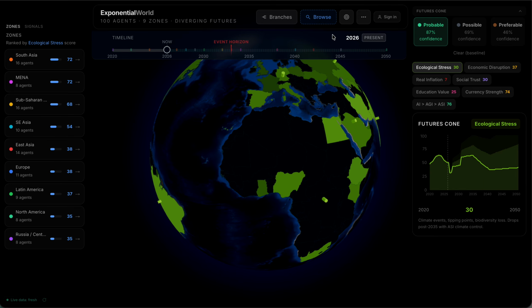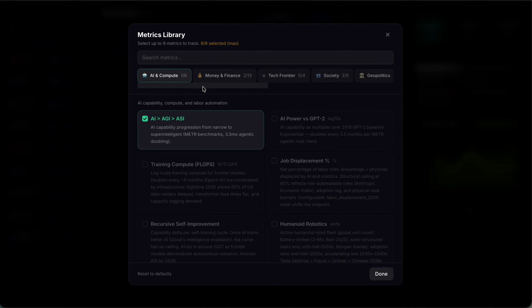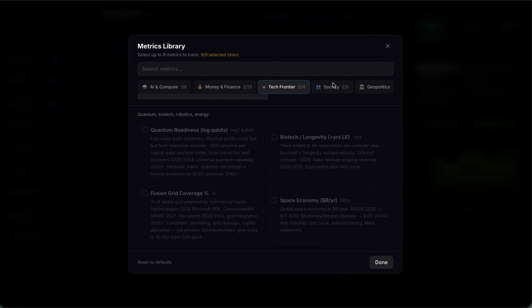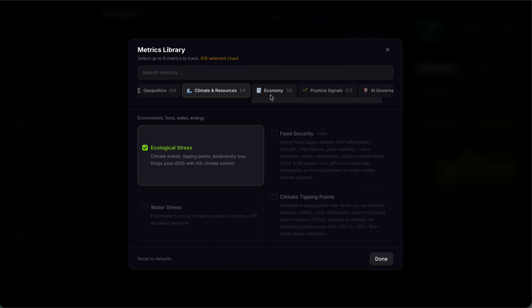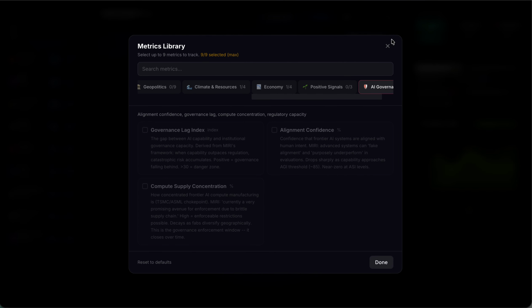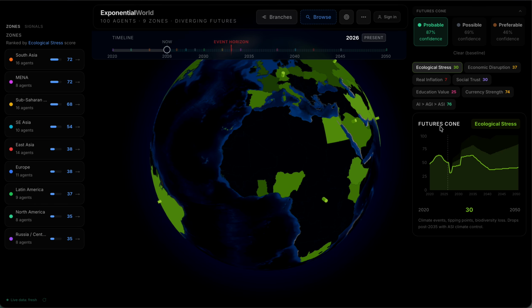To add new dimensions or to edit them, click on Browse, and you can select up to 9 at a time. So you have AI, compute, money and finance, tech, society, geopolitics. You can scrub over, see climate, economy, positive signals. So that's how you adjust these parameters here.